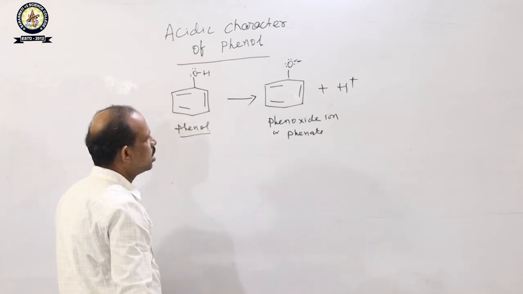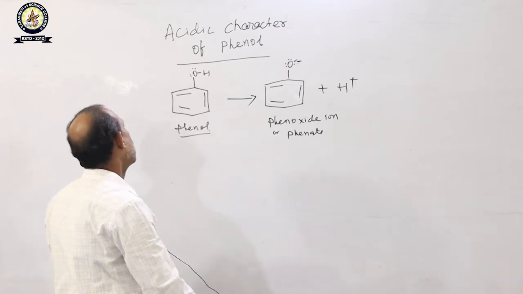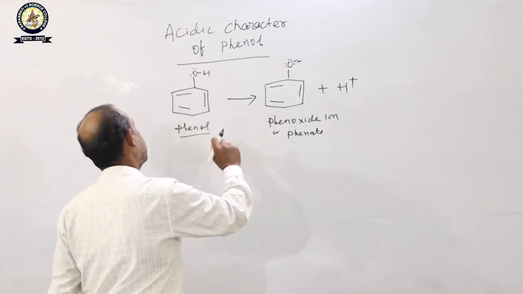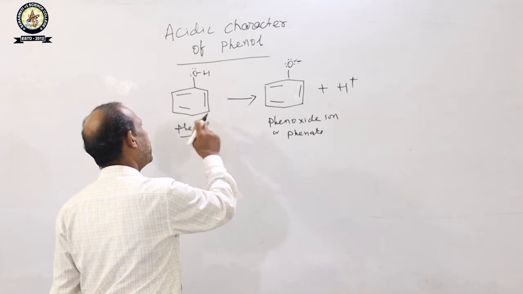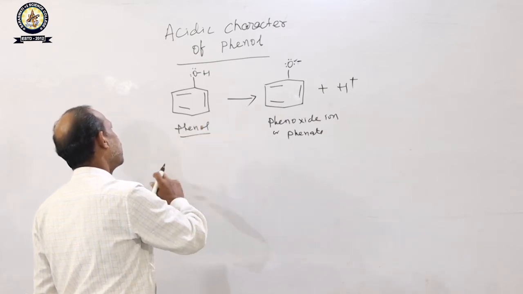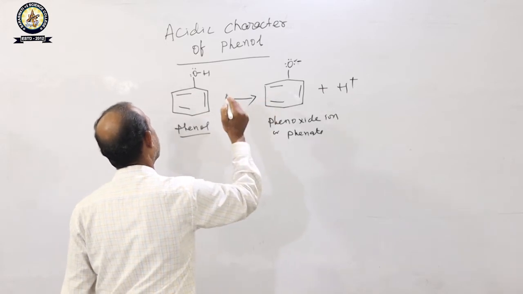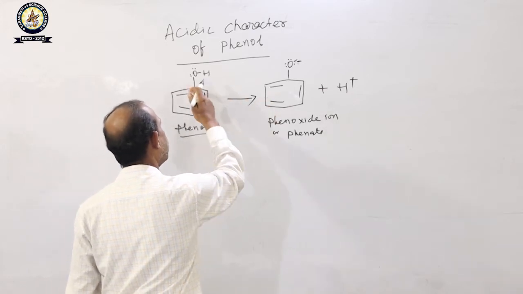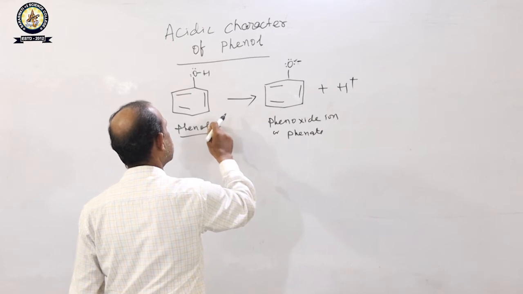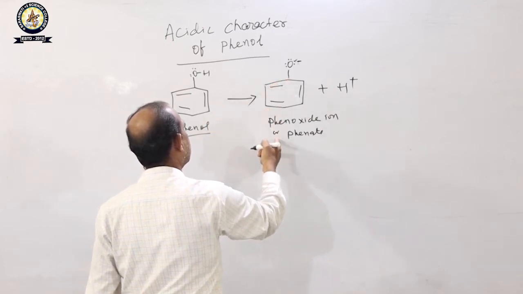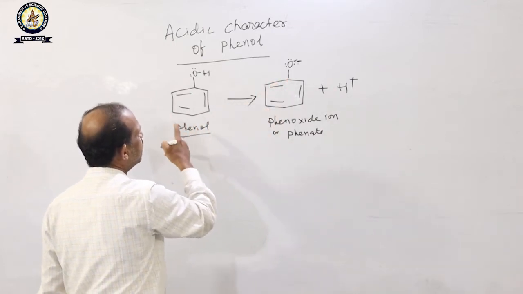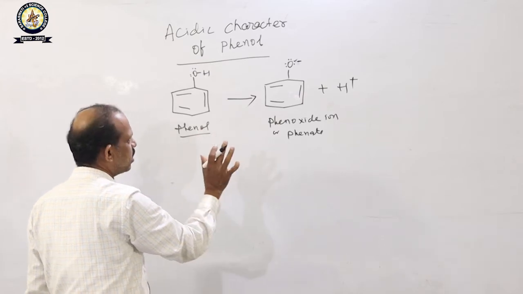So actually, students, we have to prove that phenol is acidic. So why is phenol acidic? The phenoxide ion comes out from phenol when it dissociates. This is your phenoxide ion. Now it can be explained through the resonance effect.